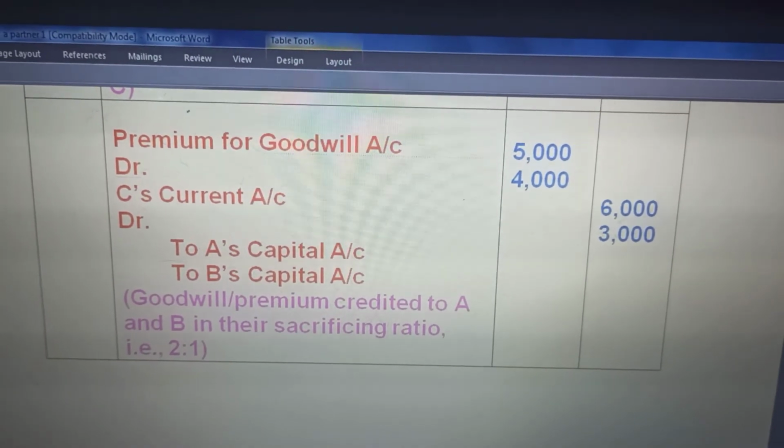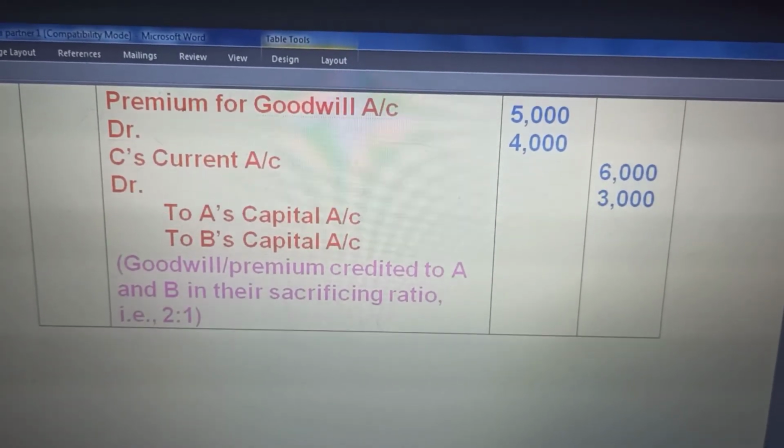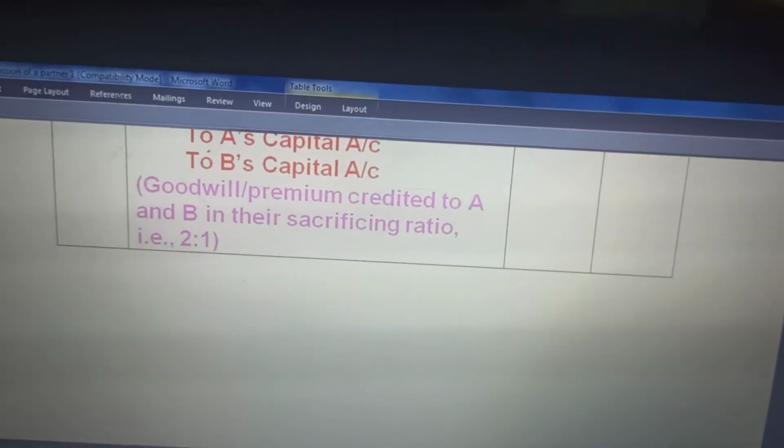Premium for goodwill debit, C's current account debit, to A's capital account, to B's capital account in the sacrifice ratio of 2:1. And this is done.